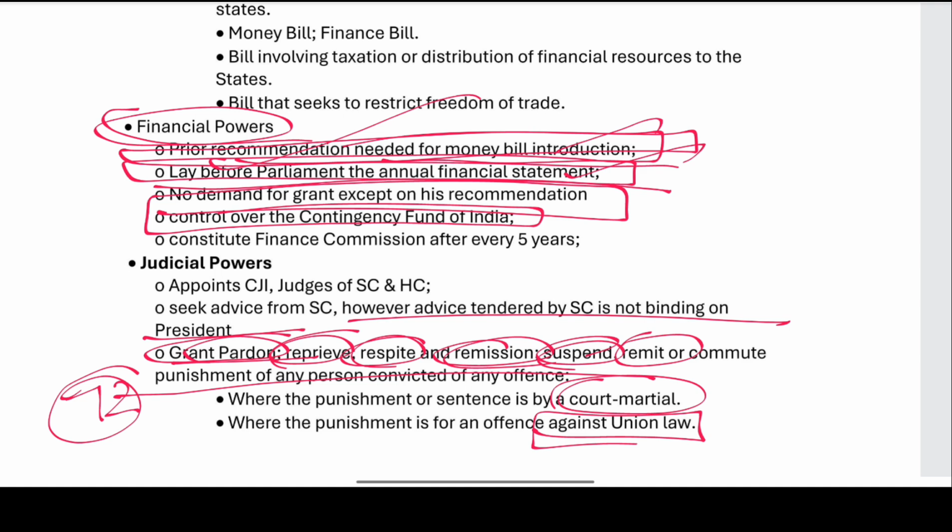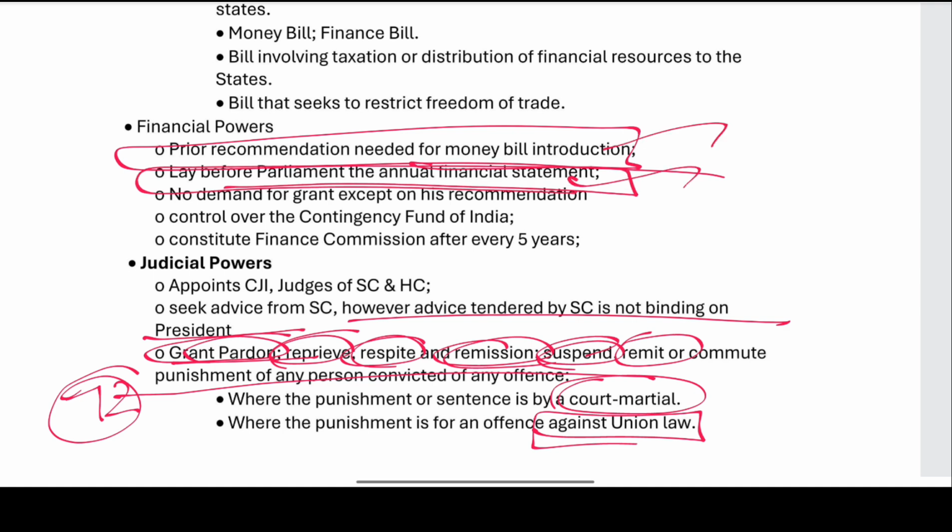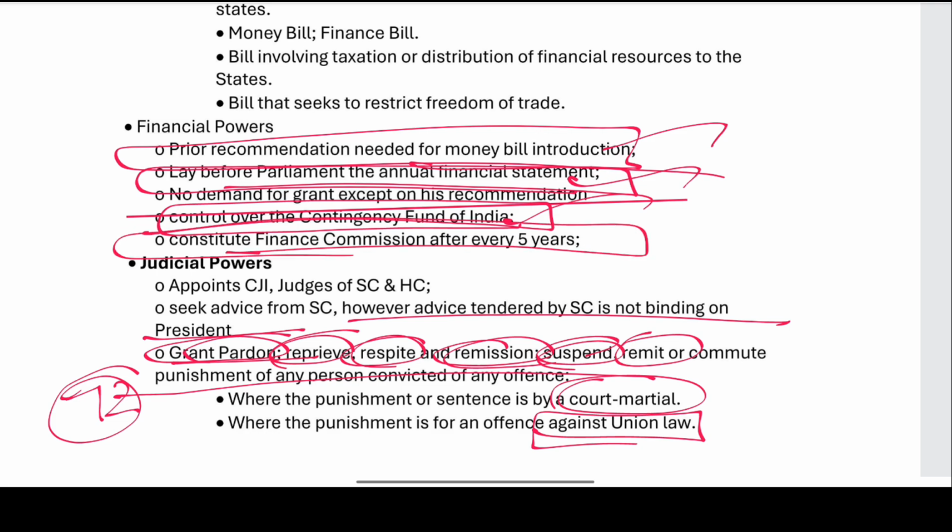Control over the contingency fund of India and constitute the finance commission every 5 years. He needs to constitute the finance commission every 5 years. And prior recommendation, we say that the prior recommendation is needed for the money bill introduction. If a money bill needs to be introduced, his prior recommendation is necessary. He needs to lay the annual financial statement. No demand for the grant except on his recommendation. Control over the contingency fund, finance commission constitution.